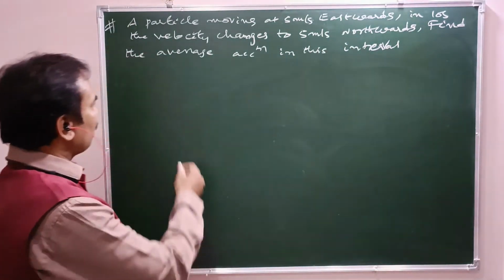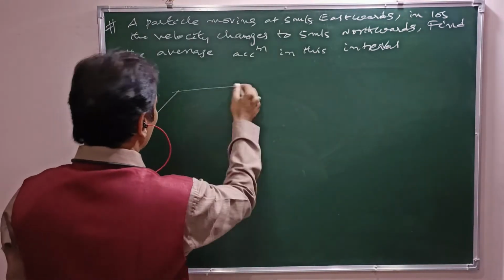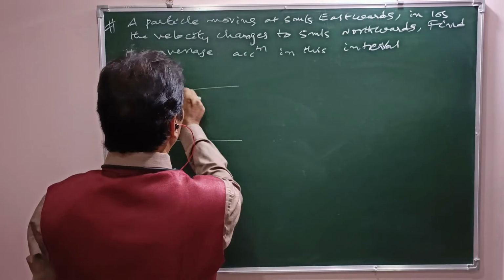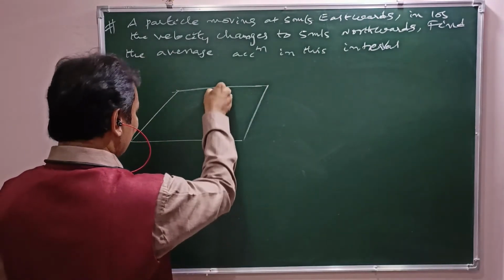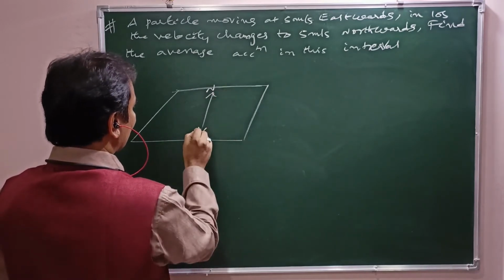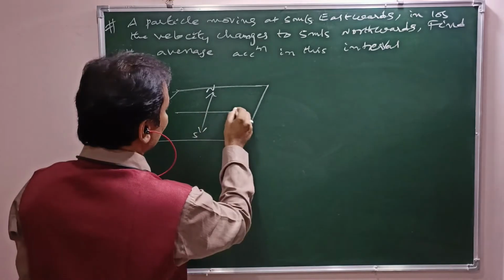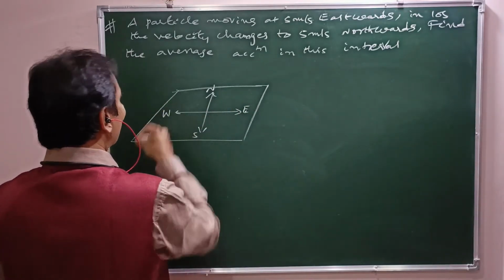First of all, I am taking one plane containing the geographical directions. This is north, this is south, this is east, this is west.